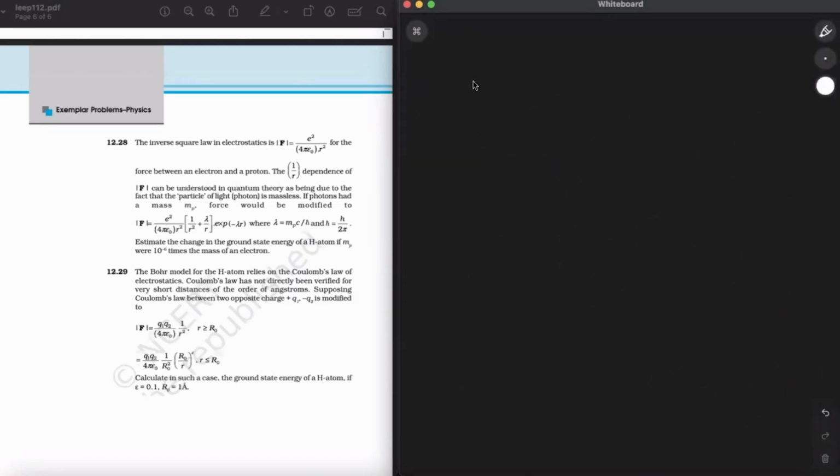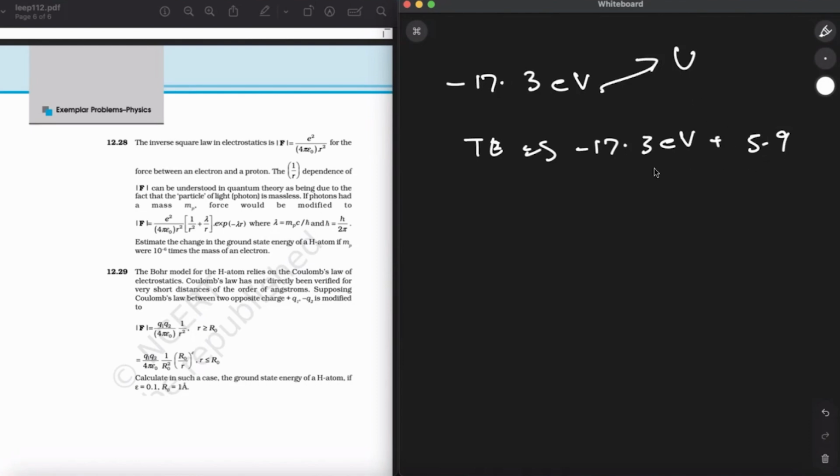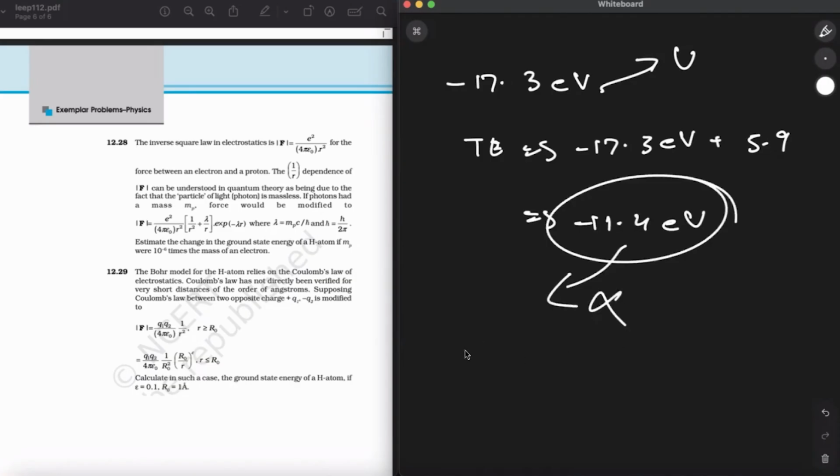So if we solve this, the answer will be minus 17.3 electron volt. Now the total energy in the electron ground state will be minus 17.3 electron volt plus 5.9, because this was only the potential energy, and the kinetic energy was previously calculated. It will be minus 11.4 electron volt, which is in contrast to the minus 13.6 electron volt energy that we previously used.